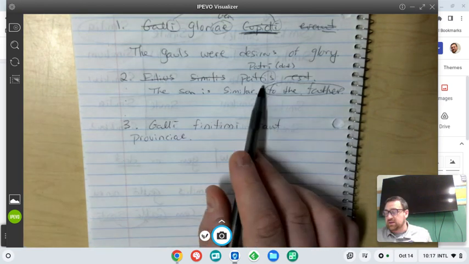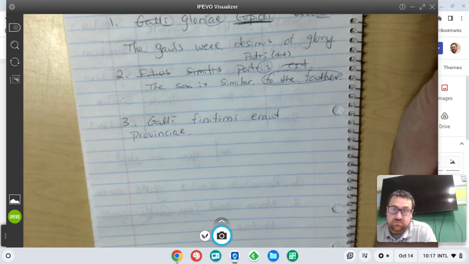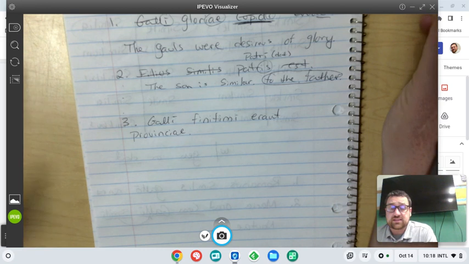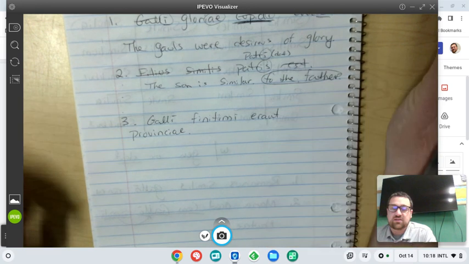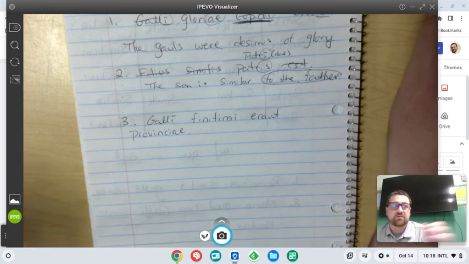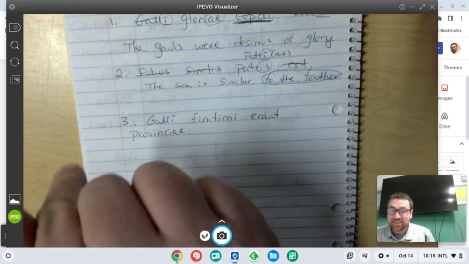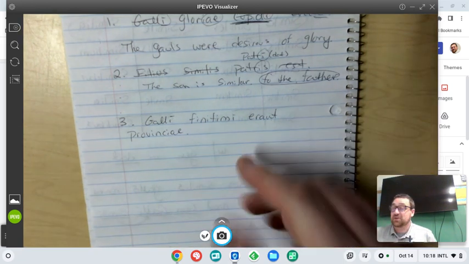But we'd be tempted to look at patris and think of it as being incorrect. But you could put patris too. It's kind of like saying the son is similar to the father, and so therefore dative is okay. But what's a way we could say the same thing but using of in English? He is a spitting image of, right? There we go. He is a spitting image of the father, and therefore we can put genitive as well.